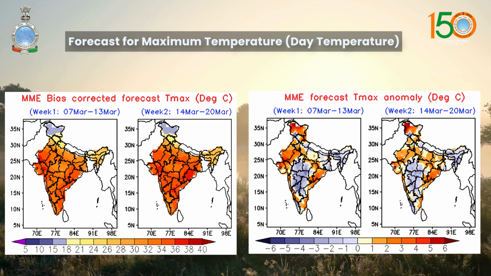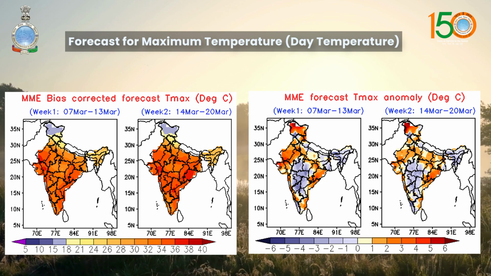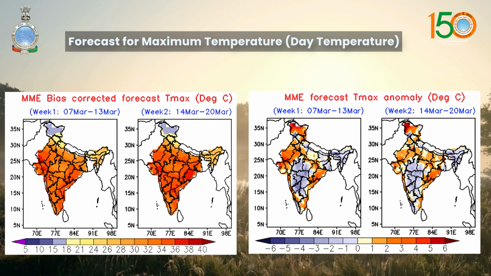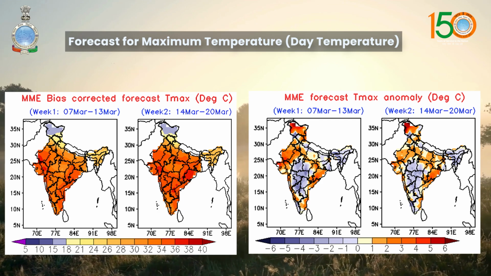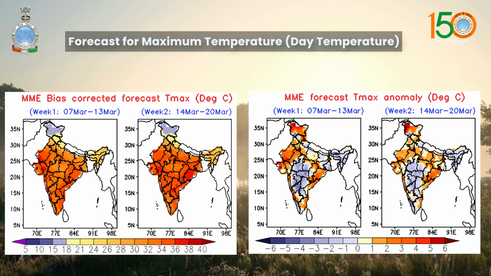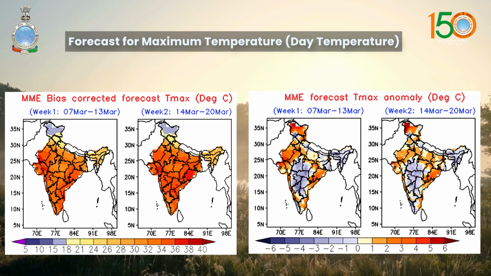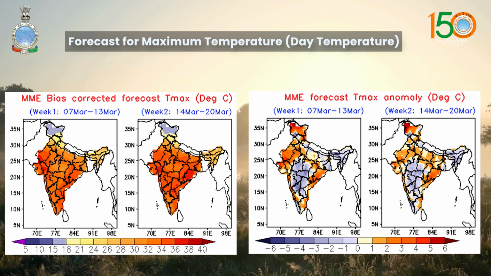Now the forecast for maximum temperature, that is day temperatures, during week 1. Maximum temperatures are likely to be above normal by 2 to 3 degrees centigrade over many parts of northwest India and along west and east coast of India. It is likely to be near normal or below normal over the rest of the country. Gradual rise in maximum temperatures by 3 to 5 degrees centigrade is likely over northwest, central India and Gujarat state during the next 4 to 5 days.